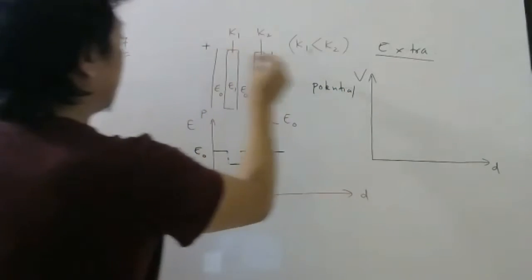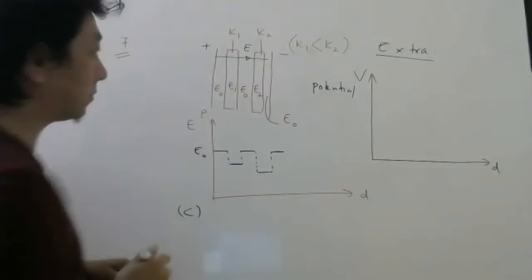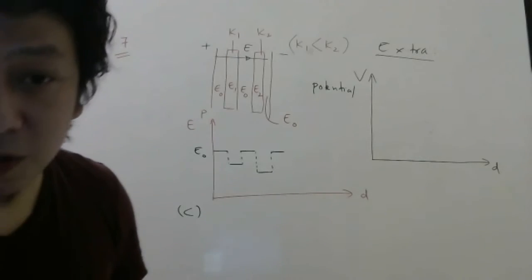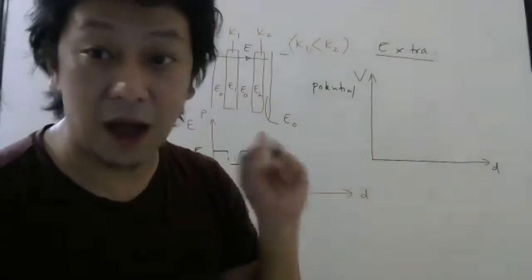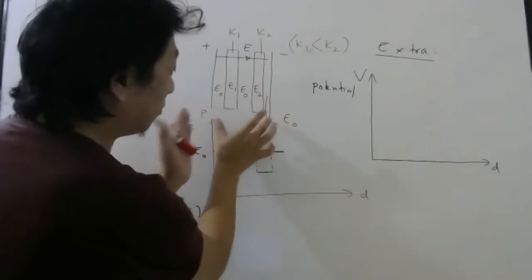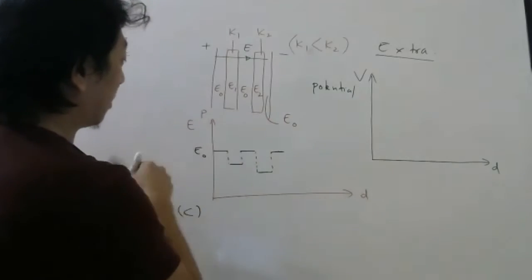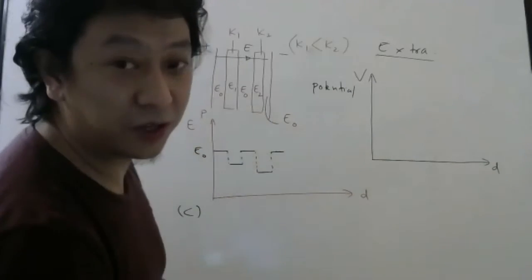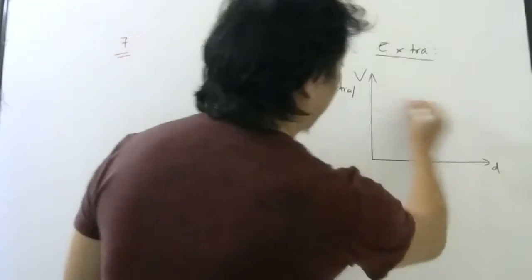If this is plus, this is minus, the electric field will be like this everywhere. Now you know the electric field is always from higher potential to lower potential. There is some potential difference between the plates, we know Q by C. So that potential difference means what? One is higher potential, one is lower potential. So potential will decrease. So potential cannot be constant.